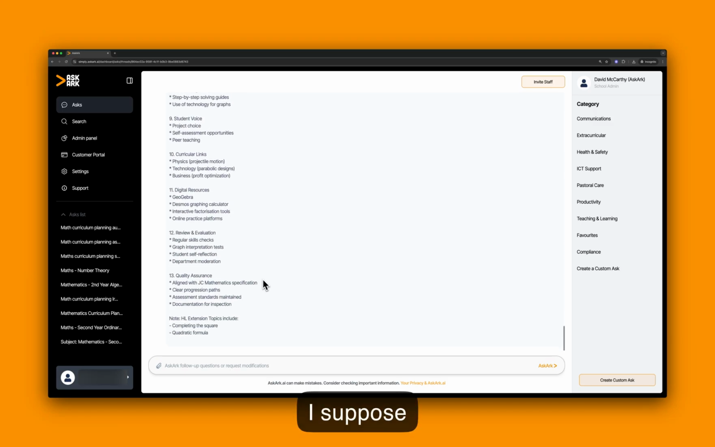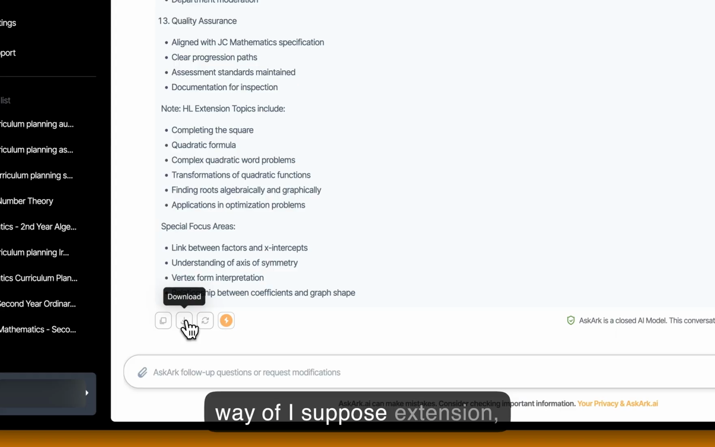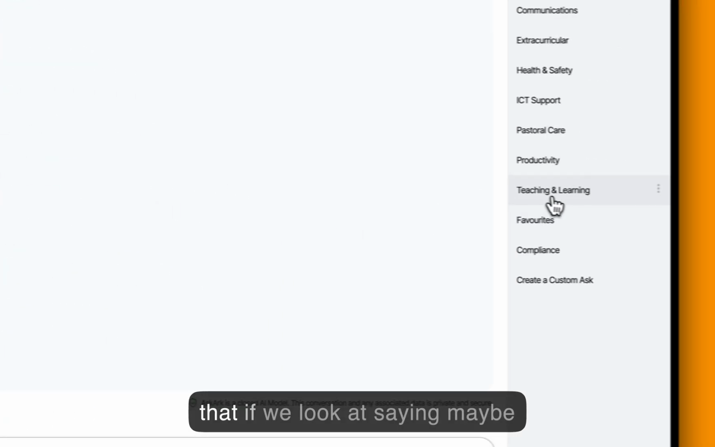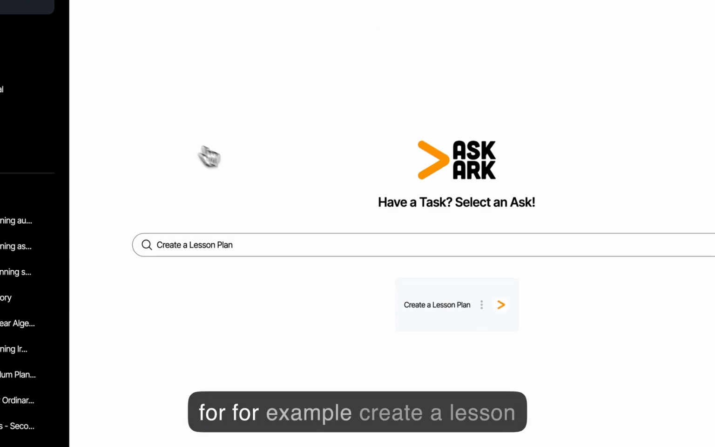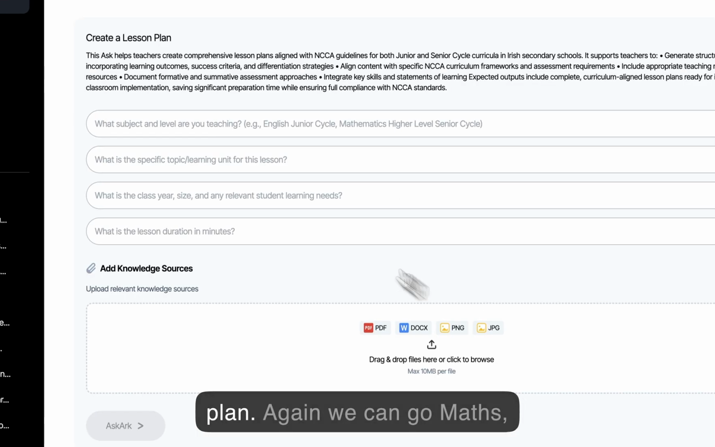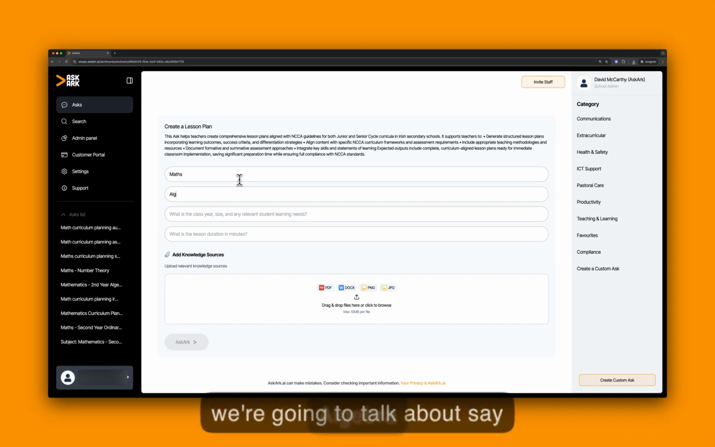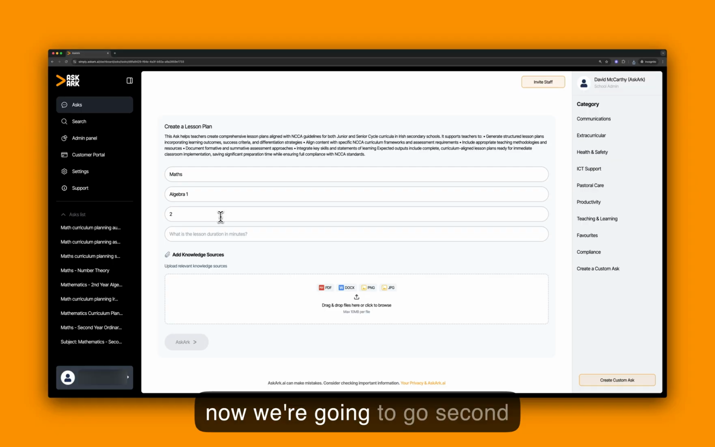By way of extension, it's also really important to note that if we look at some of the other assets that we can use, the subject department plan, for example, can create a lesson plan. Again, you can go maths. We're going to talk about, say, algebra 1. Now we're going to go second year ordinary. I've got 40 minutes.